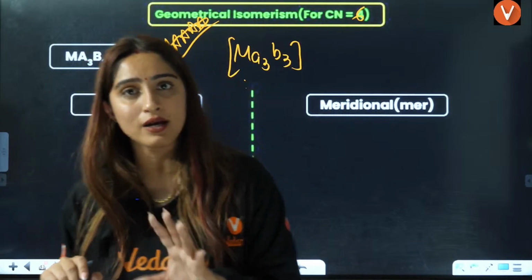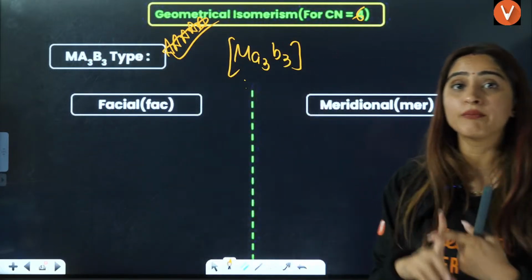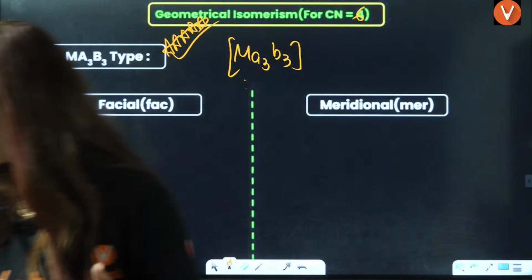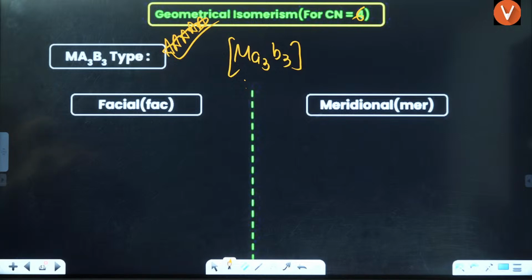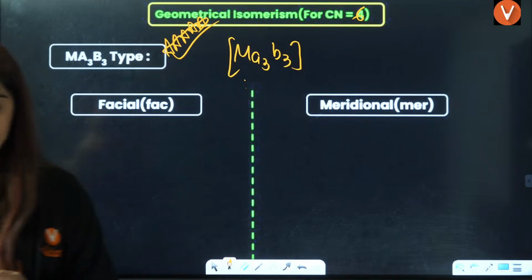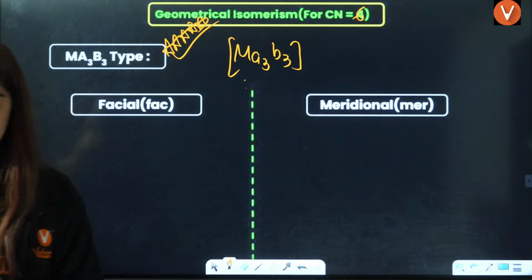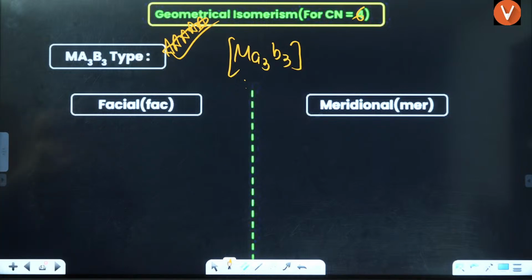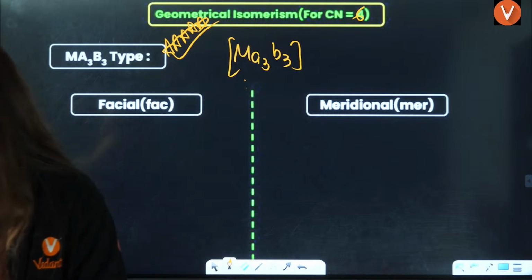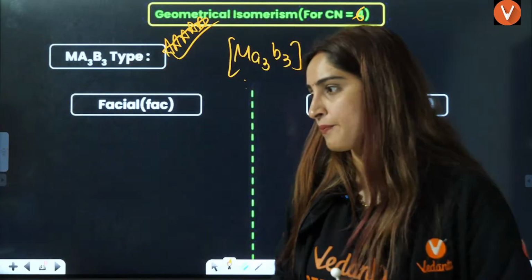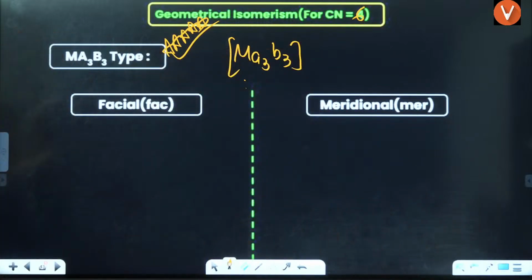Frequently, even in JEE Advanced, they ask this question regarding facial and meridional isomers. Very, very important. If you also want to know facial isomerism in 3D, let me know in the comment section. Then I'll teach you facial isomerism in 3D and what exactly a meridional isomer is. In 2D also I'll teach you how you will find the facial and meridional isomer. If you want it in 3D, let me know.